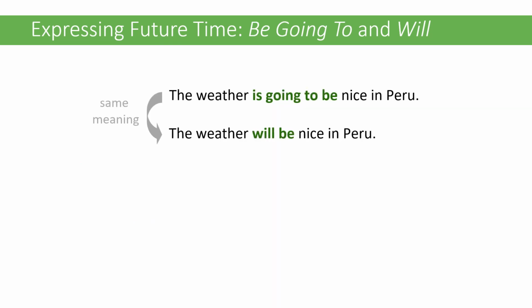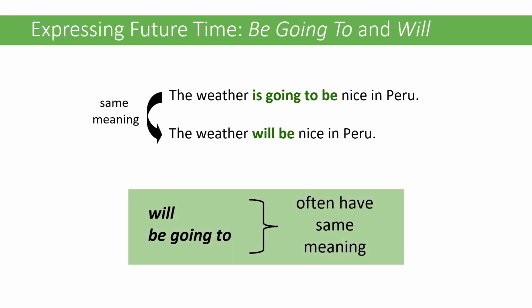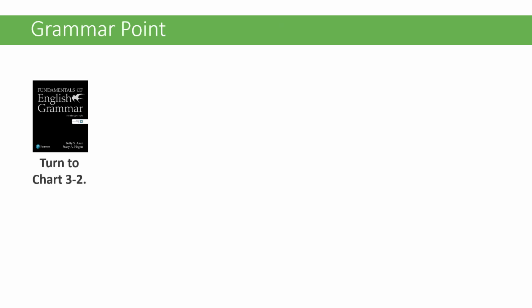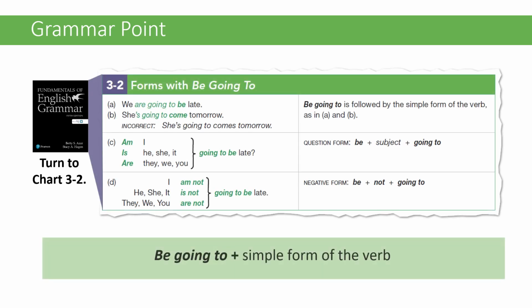So the meaning is the same in these two sentences. The weather is going to be nice in Peru, and the weather will be nice in Peru. So oftentimes these have the same meaning, and we'll talk later about when they have different meanings. So be going to, let's talk about that one first and how it's formed. We'll notice that be going to is followed by the simple form of the verb.